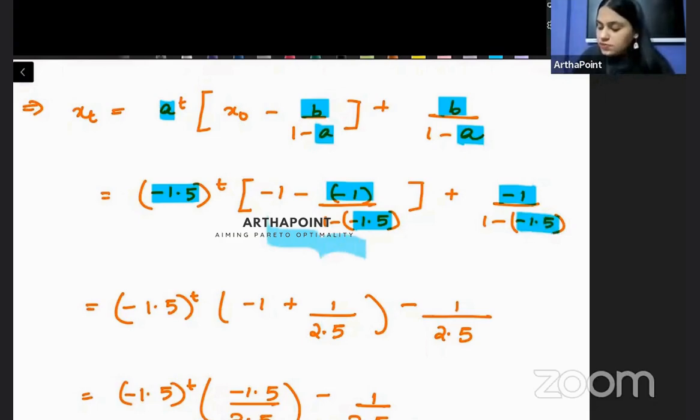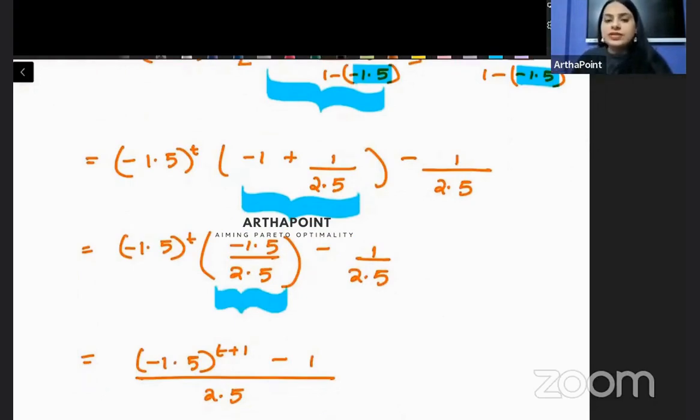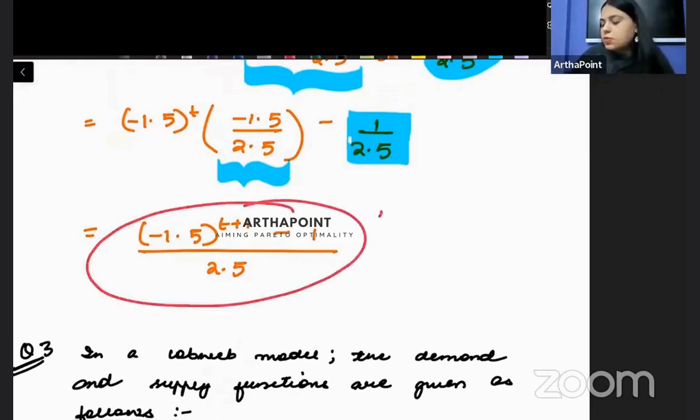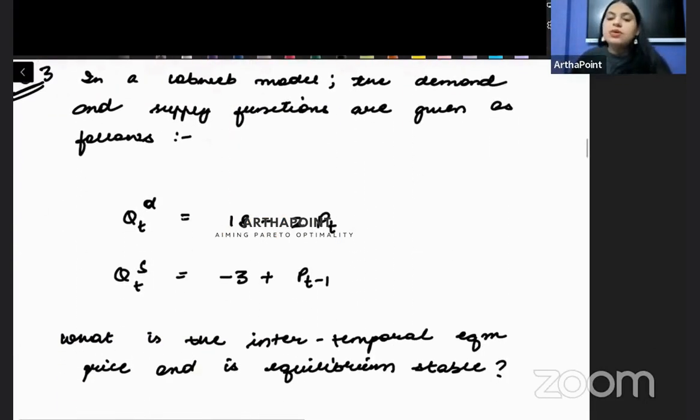So beta, when you will solve this entire thing, I have also posted this on your portal. You will get this thing. हाँ बेटा, and when you will solve this 1 minus minus 1.5, so plus 2.5, you will get this. So this will become the general solution to the difference equation. This is your xt. So your xt will be minus 1.5 to the power t plus 1 minus 1 upon 2.5. Clear beta?